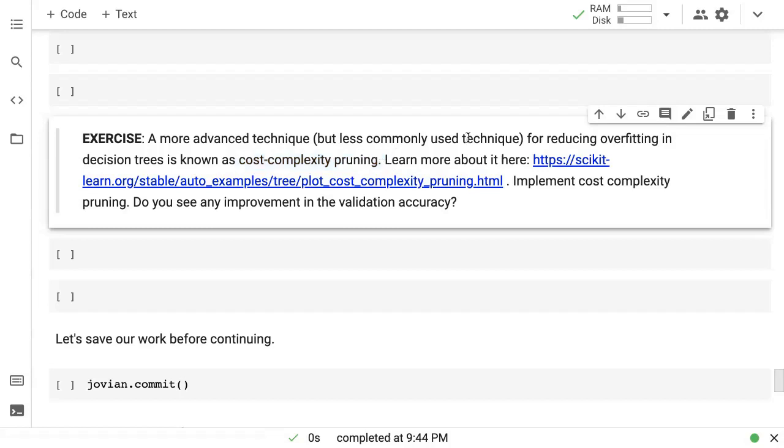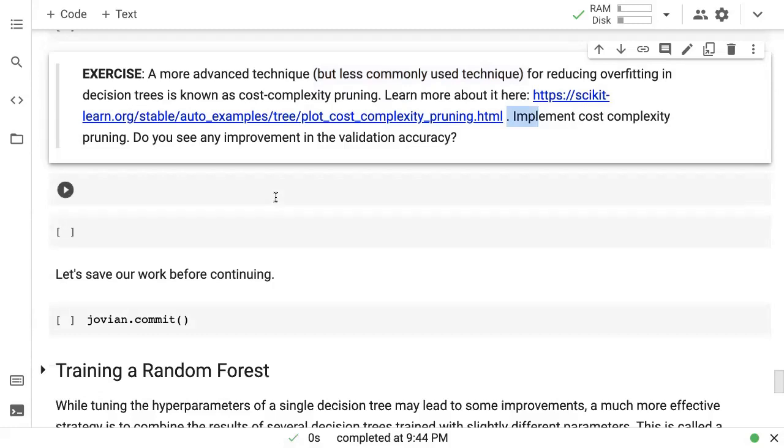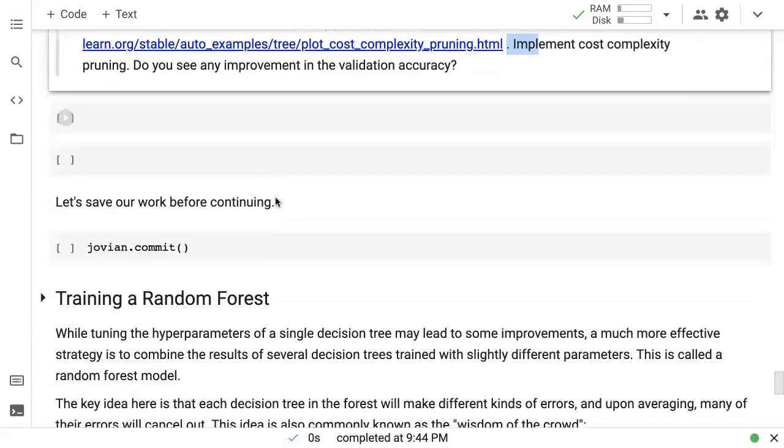It's not a very commonly used technique because decision trees by themselves are almost never used in isolation. So I will not cover it here, but it's something that you can check out. Scikit-learn has good documentation on it, and in fact, it has an example implementation and also the link to the paper. So you can check this out, try to follow the code from this tutorial, try to implement cost complexity pruning, and see if you can improve the validation accuracy further. Machine learning is all about trying different hyperparameters, trying different techniques, and getting that additional boost in the model's performance.